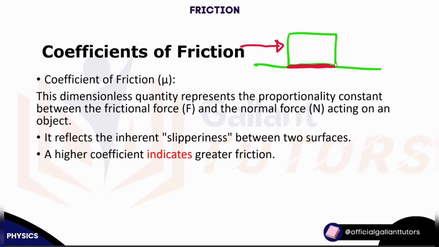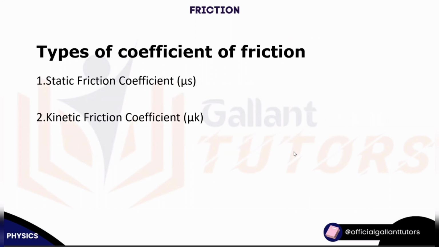Let's see what we have on this slide. The coefficient of friction is a dimensionless quantity. You'll get to know why very soon. It represents the proportionality constant between force and the normal reaction, or normal force. So it's actually the proportionality constant. Just like I've said, the higher the coefficient of friction, the greater the force. Is this clear?